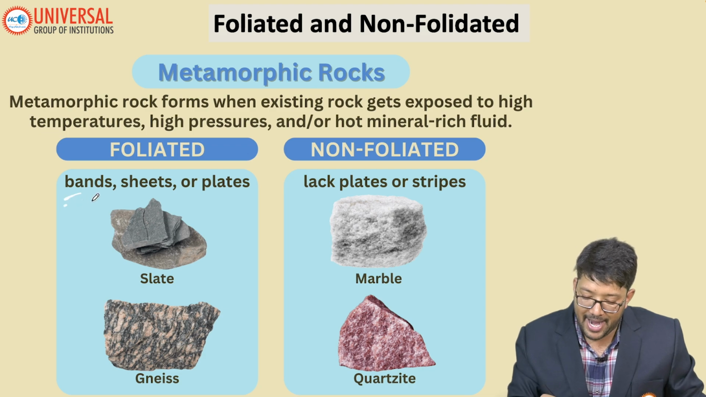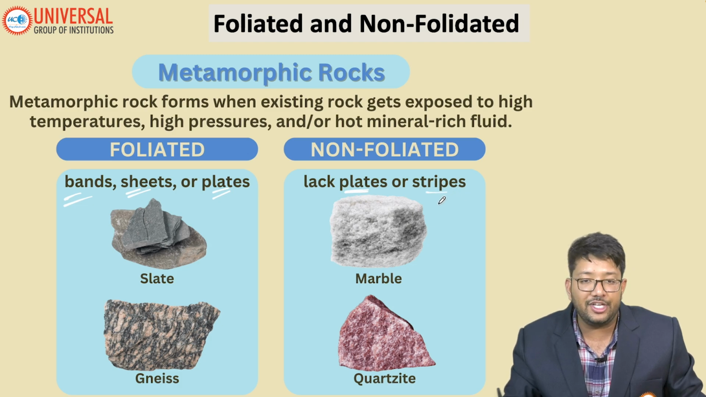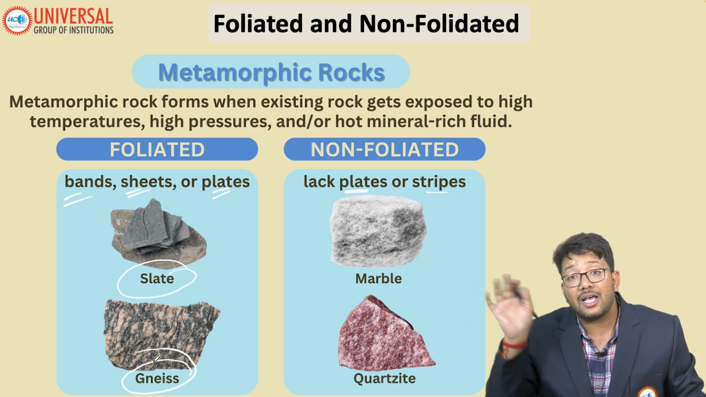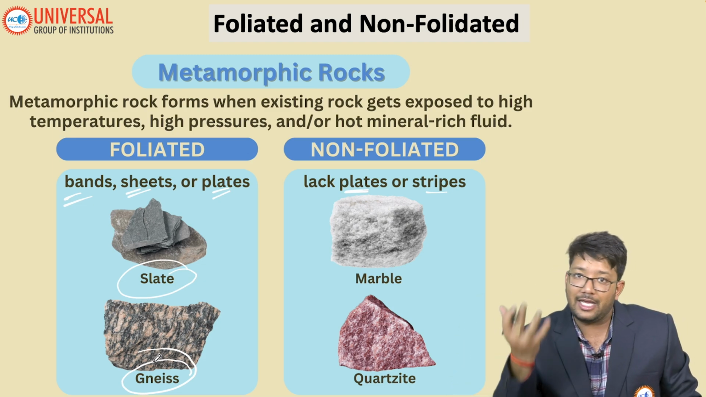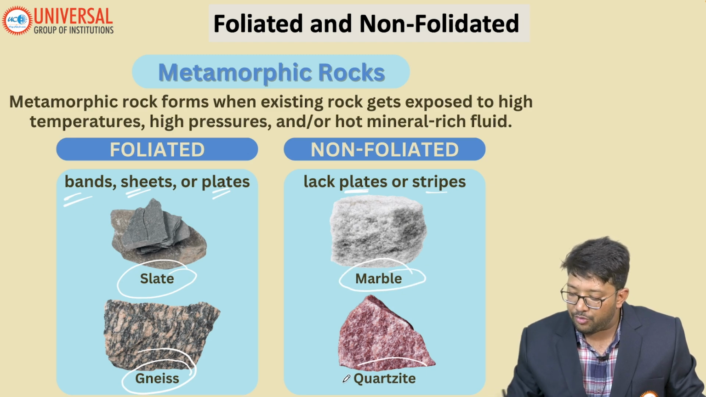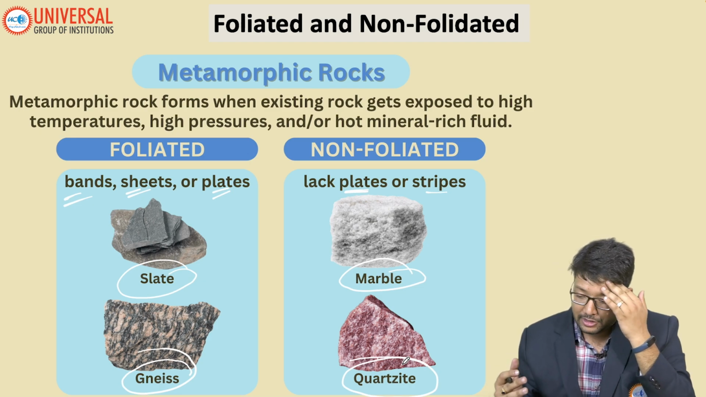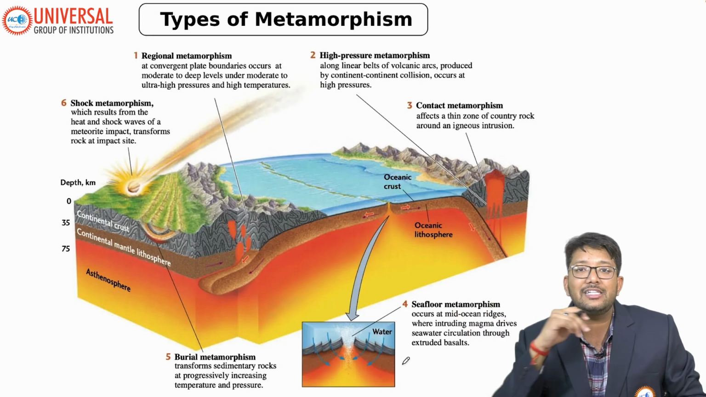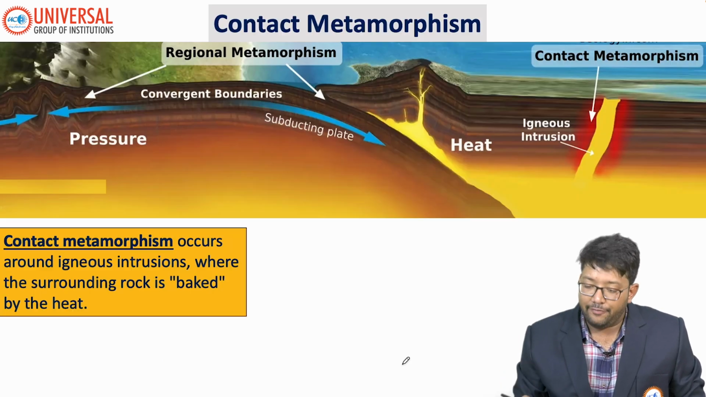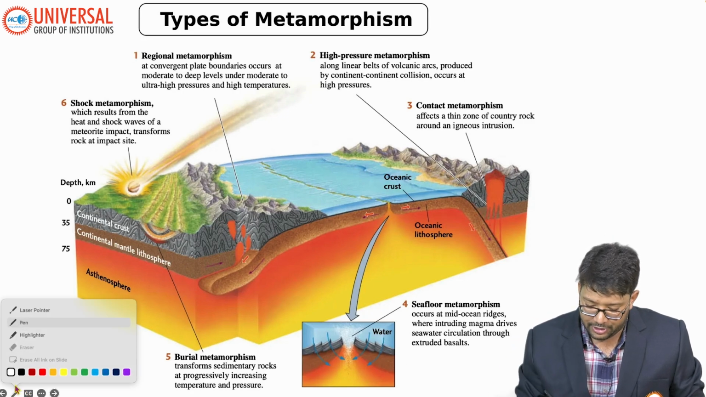Foliated means bands, sheets and plate or stripe formation. In non-foliated, you won't find any plates or stripes. Examples are slate and gneiss. In the examination they may directly ask whether gneiss is an example of foliated or non-foliated. Same way, marble and quartzite. You have to tell that marble, which is formed from limestone, is a type of metamorphic rock, but it is non-foliated. These are the types of metamorphism: regional, high pressure, contact, sea floor, burial and shock metamorphism. Very important from the examination point of view.